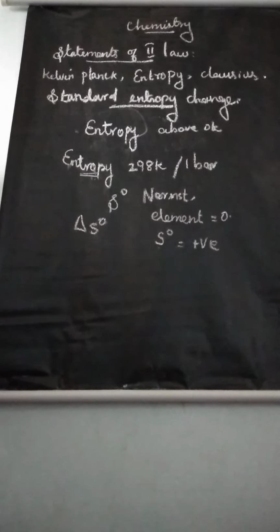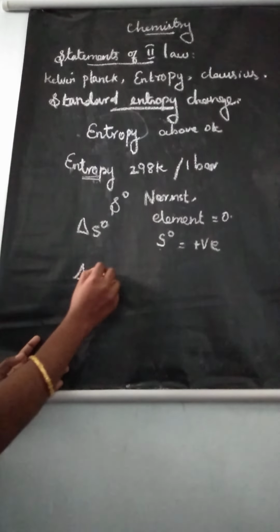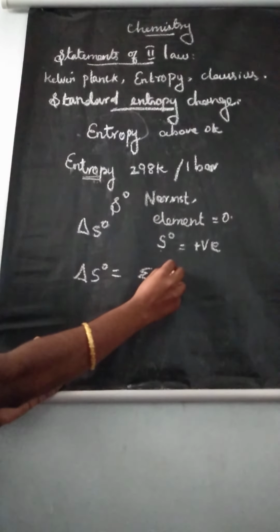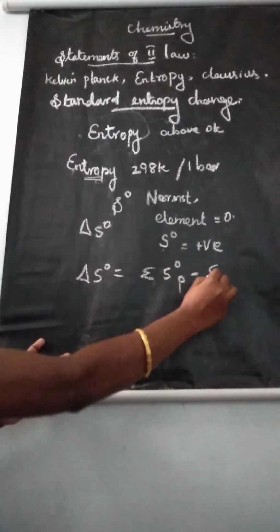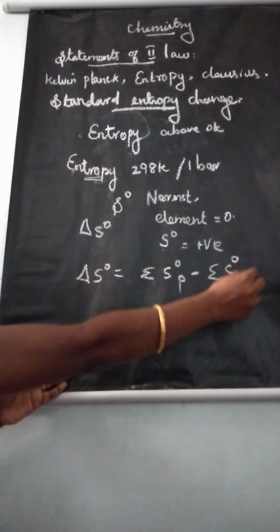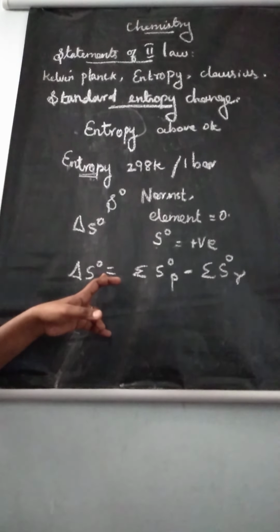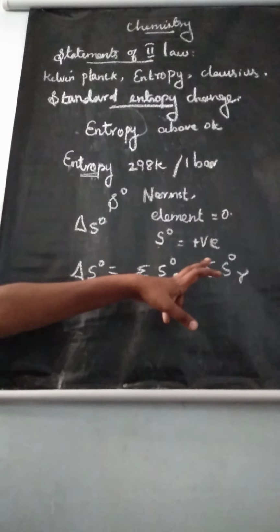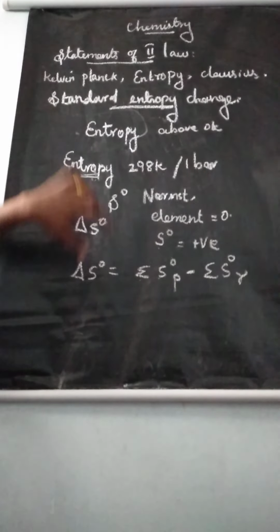Understand? So from this we can write the standard entropy change formula. Standard entropy change, delta S naught, is equal to the summation of standard entropy of products minus the summation of standard entropy of reactants. This is what we call standard entropy change.